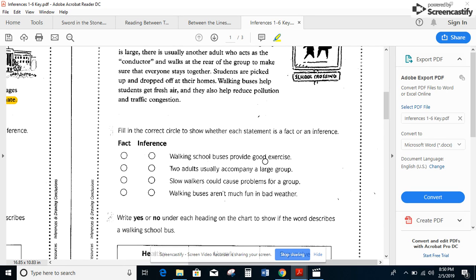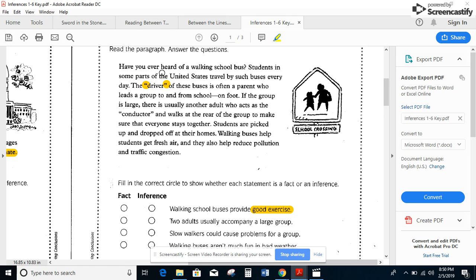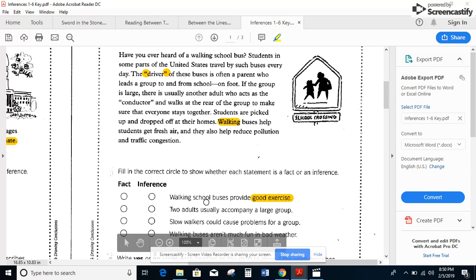Walking school buses provide good exercise, okay? So there would be something about exercise if this was stated directly. Does it ever mention students working out? I don't see working out. This is all about how it works, and now students are picked up and dropped off at their homes. Okay, it is a walking bus, and I know that walking has to do with exercise and getting fresh air and reducing pollution, but it never comes out and says that they get good exercise. But I know from somebody who walks a lot that that would be good exercise, so I can make that inference.